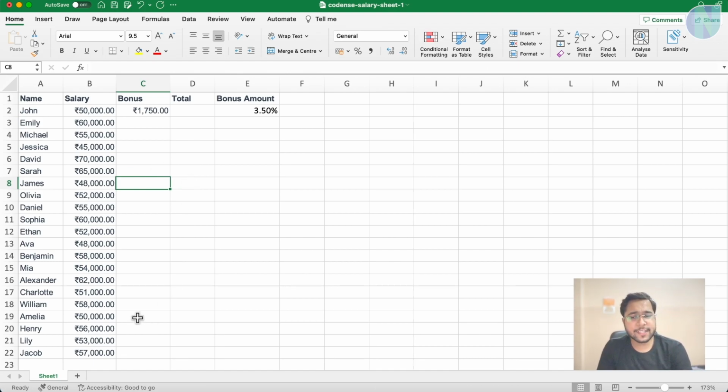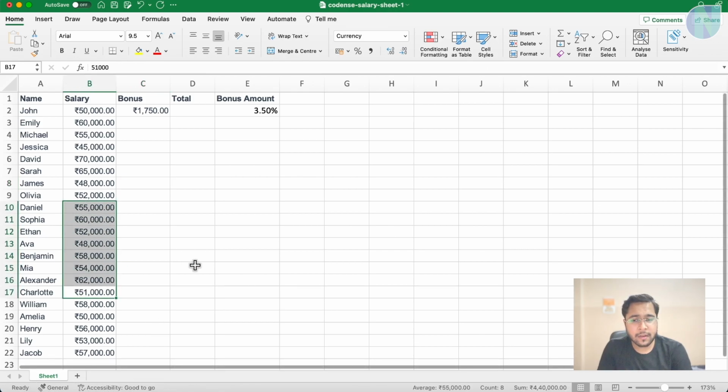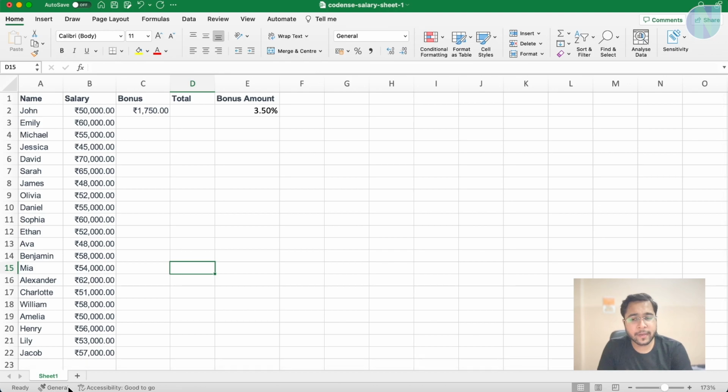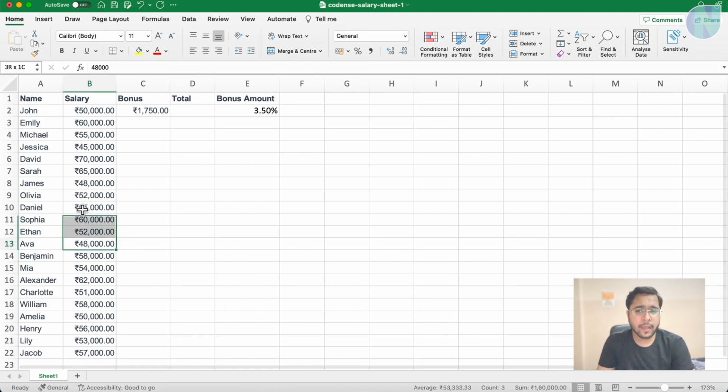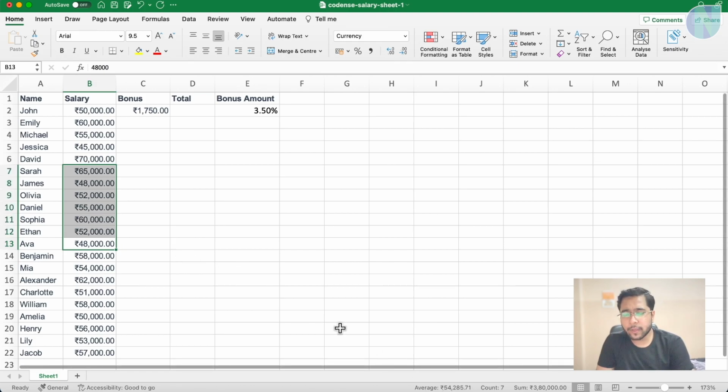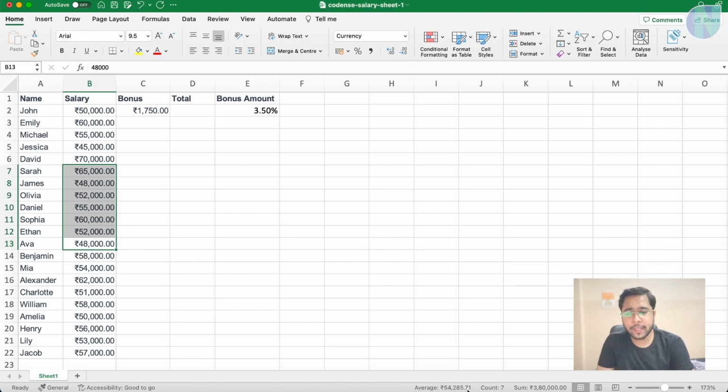Now there is a status bar. At the bottom we have a status bar which tells different things, like my document is ready. This status bar can show other details as well. Like you can see when I select some cells, it shows me the average, count and sum of the data automatically. So this is the status bar.